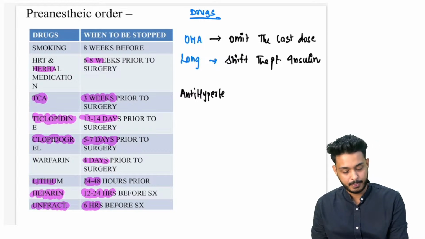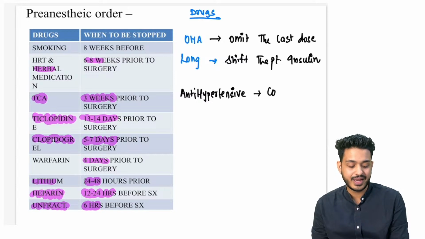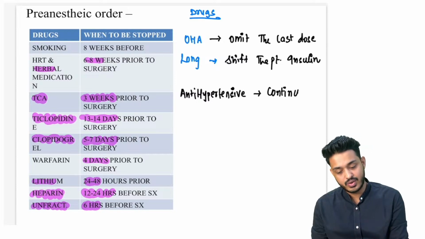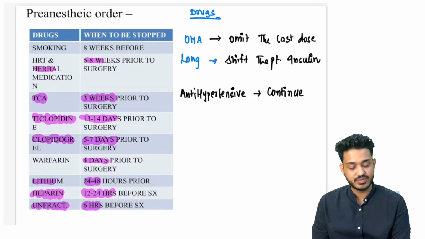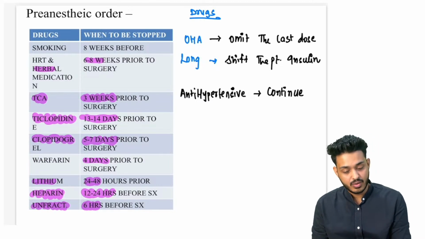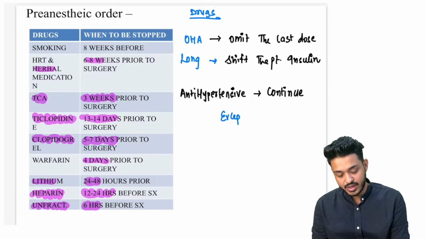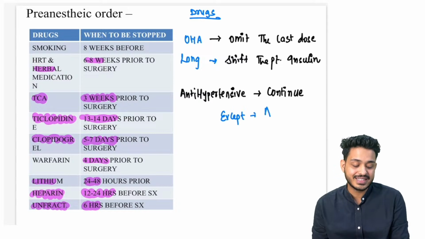Antihypertensive drugs, remember you need to continue antihypertensive drugs. You can continue them, but 2 things you have to remember. What are the 2 drugs you need not to continue? That is going to be your angiotensin receptor blockers.